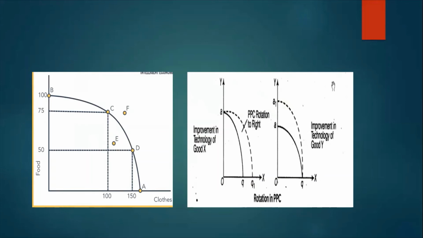In the other figure, we can see that there is an improvement in the technology of good Y, and hence the production of Y has increased, whereas the production of X has remained unchanged, and that is why the PPC has shifted from AQ to A1Q, once again a right shift, showing a larger production of the good Y.